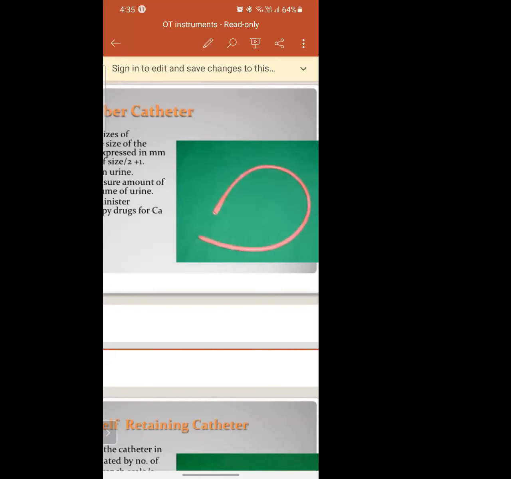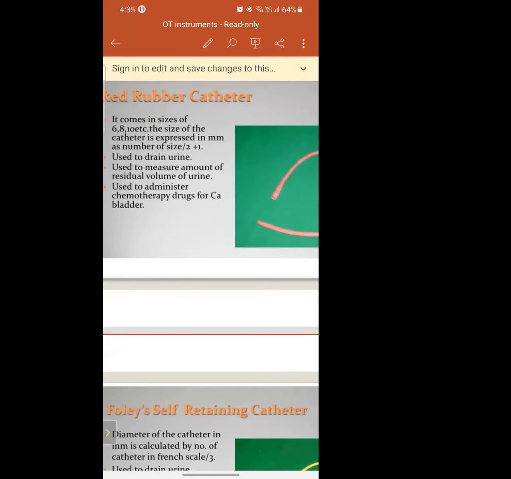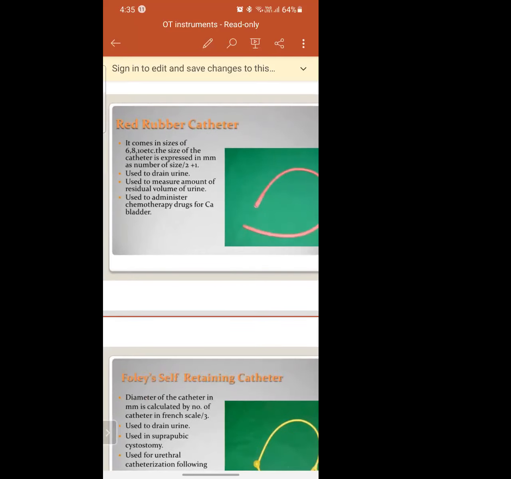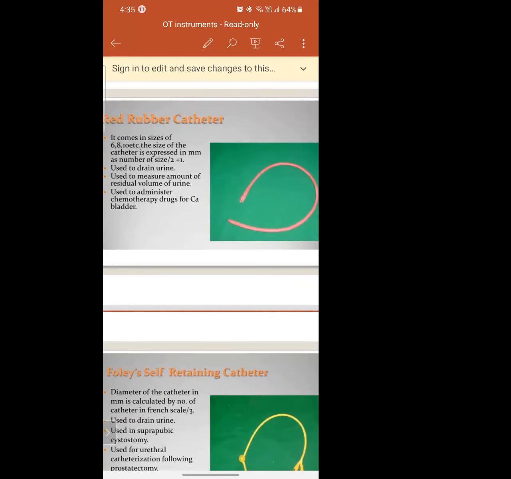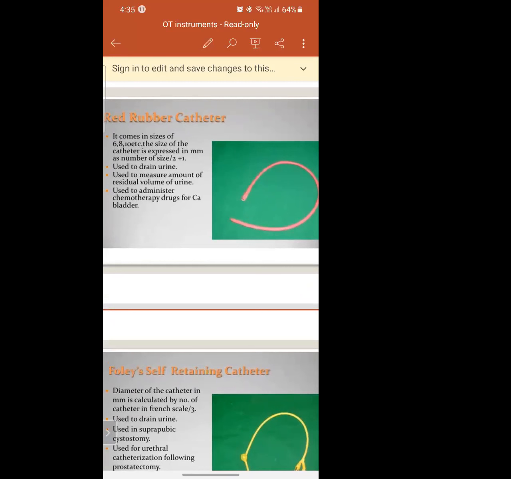Plastic or what? Rubber, ma'am. So this is one type of catheter. It is used for draining urine, and sometimes during chemotherapy we use this rubber catheter for administering medicines.